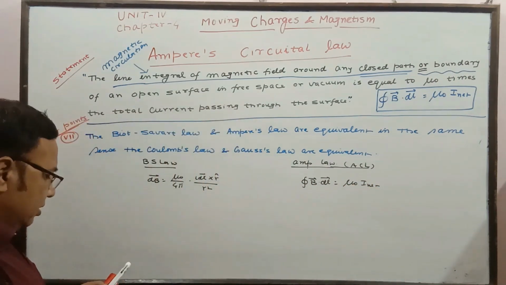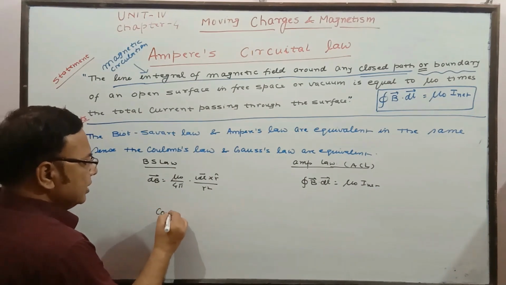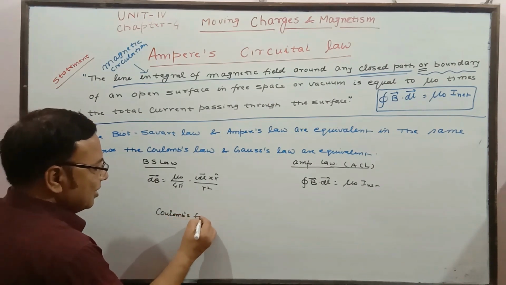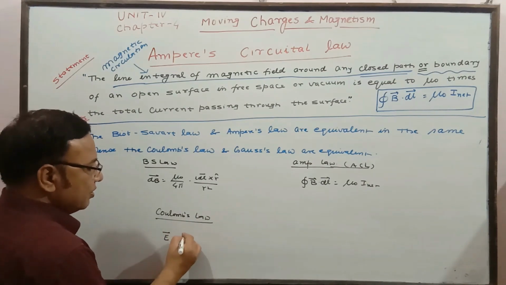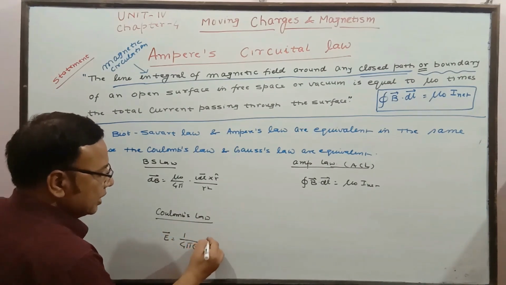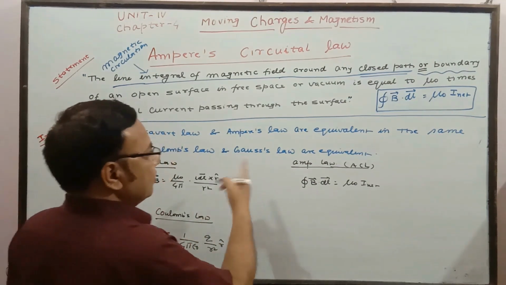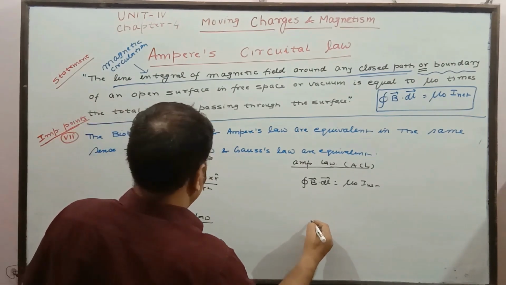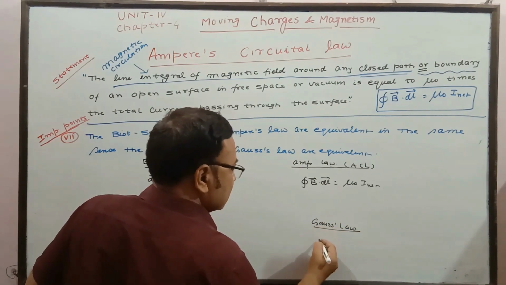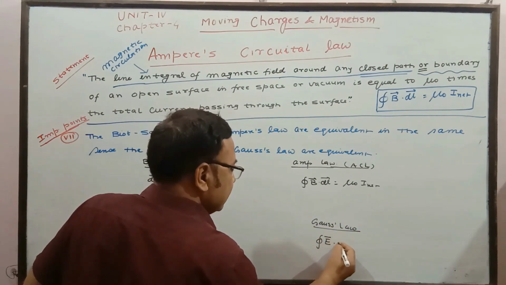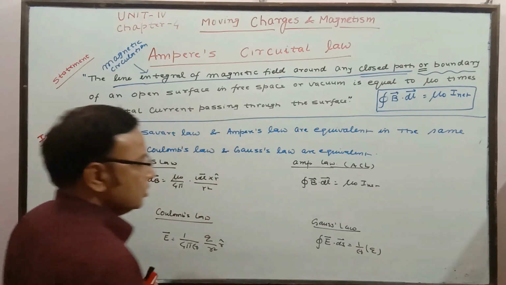And for Coulomb's law, which is generally what we know for force, if you go for the electric field, it is given by the force per unit charge, and it is nothing but 1 by 4 pi epsilon naught, q upon r square, into r unit vector. And in the same way, Gauss's law, you have read that it is E dot ds is equal to 1 by epsilon naught times the charge enclosed.